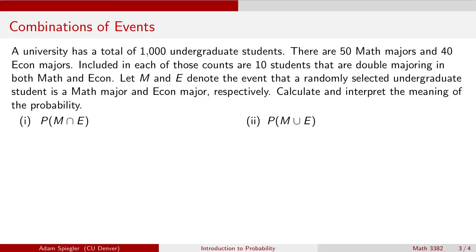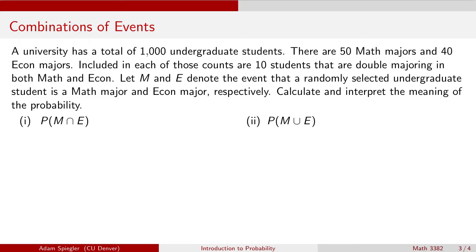And so the previous example looked at the probability of a single event, a simple probability. What is the probability that they are majoring in math? So there was only one event we were considering, when oftentimes you want to consider a combination of events. We already thought about that when we were considering a pair of events and whether they were disjoint or not. So we can also consider what is the probability of some combination of events M and E.